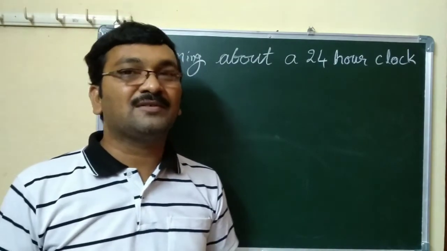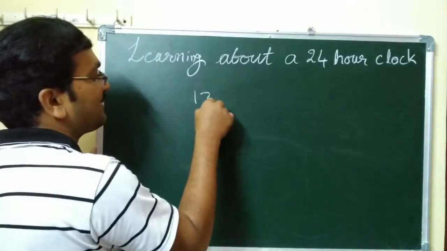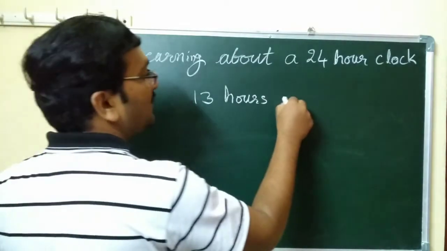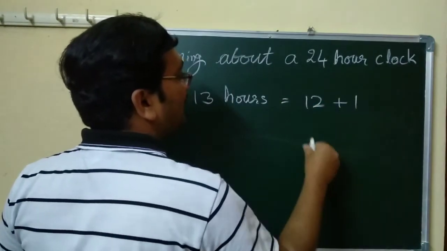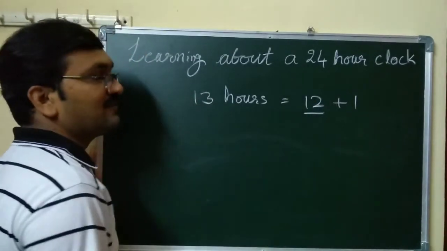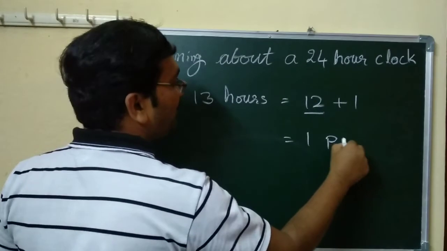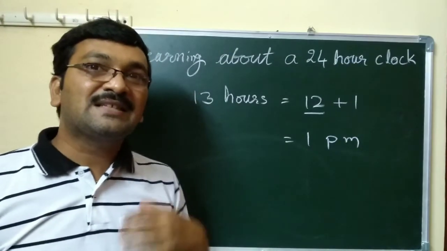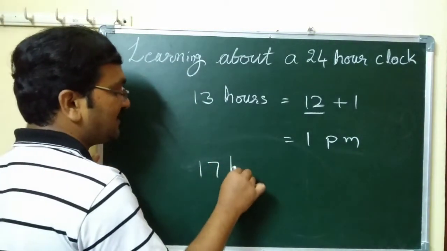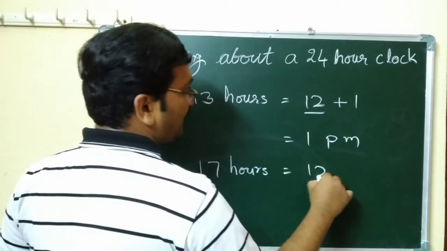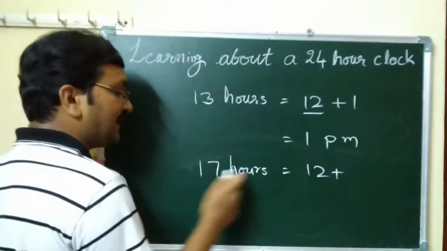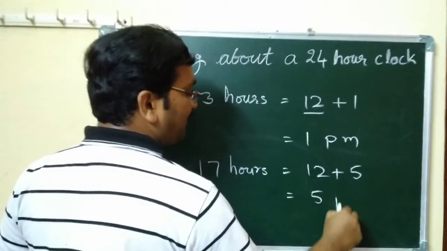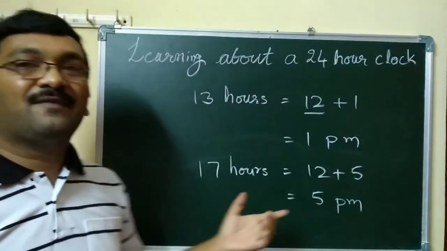How do we convert? 13 hours is 12 plus 1, and 12 is known, so plus 1 means 1 PM. 17 hours means 12 plus 5, since to get 17 I need to add 5. So that is 5 PM, the evening 5 PM.